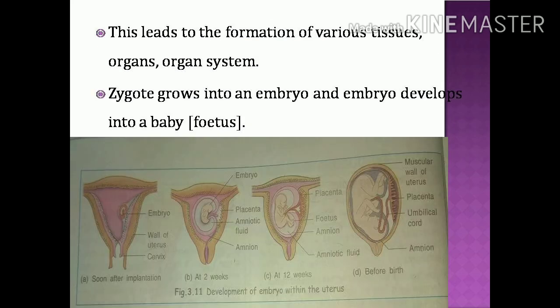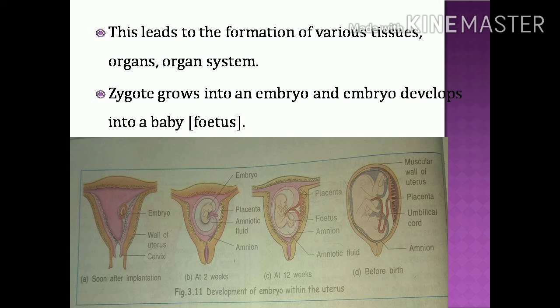This process also gives rise to various tissues, and further to various organs and organ systems. Differentiation later gives rise to tissues, which become organs, which become an organ system.